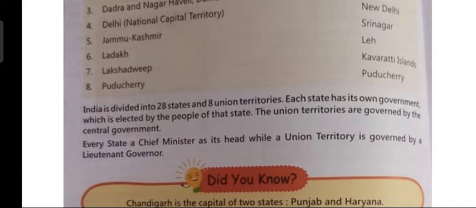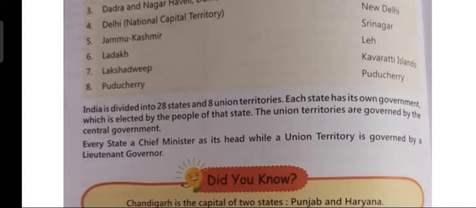Each state has its own government, and the people of that particular state elect their government by the process of election. And as we all know, election is held in every 5 years.